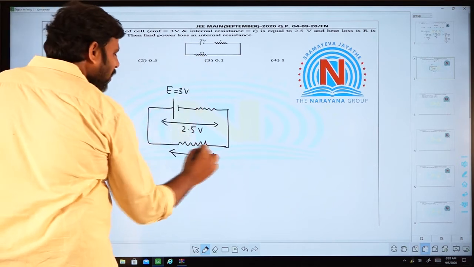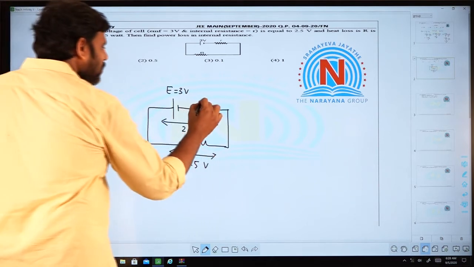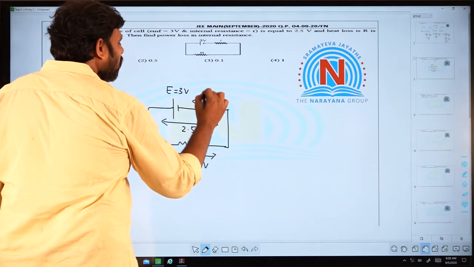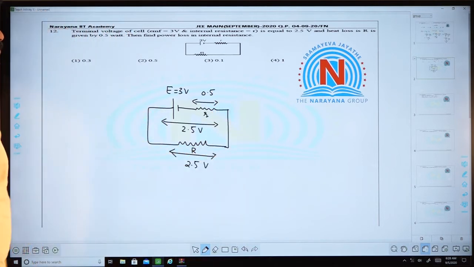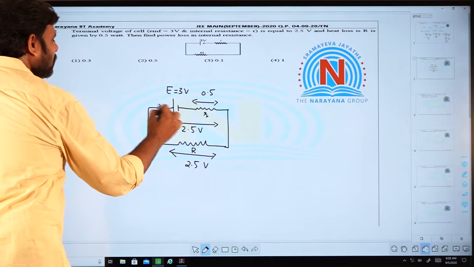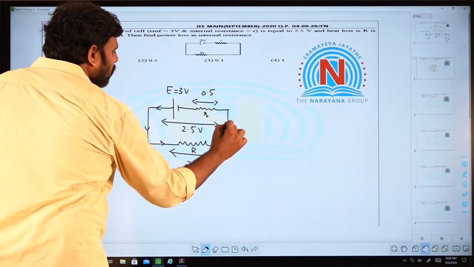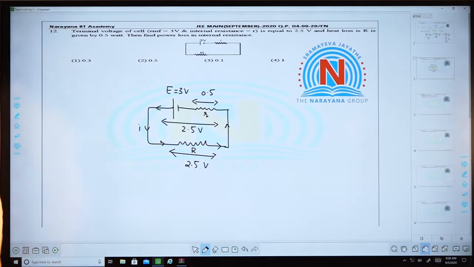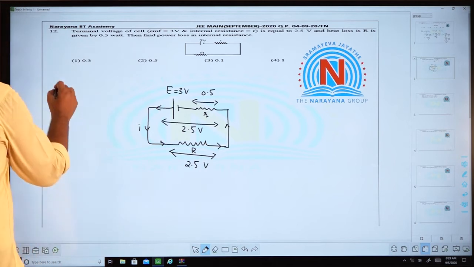So, out of which 2.5 volts will be dropped across this external resistance, and the remaining 0.5 volts is dropped across the internal resistance. It is very clear that, as the same current will be flowing through both small r as well as capital R, you can find out the powers simply this way.